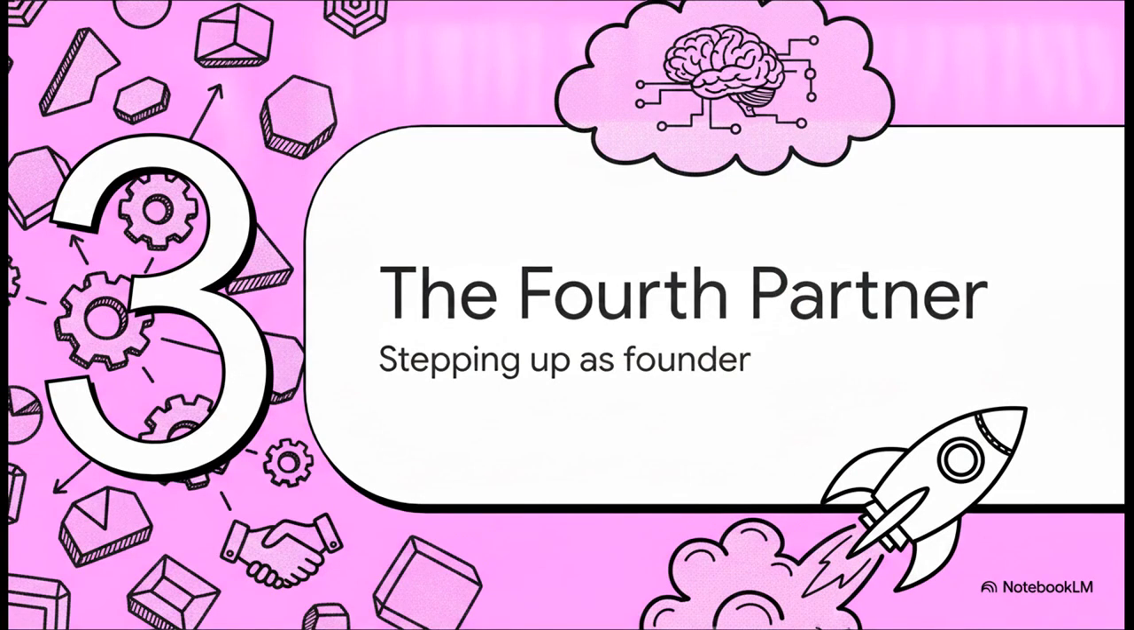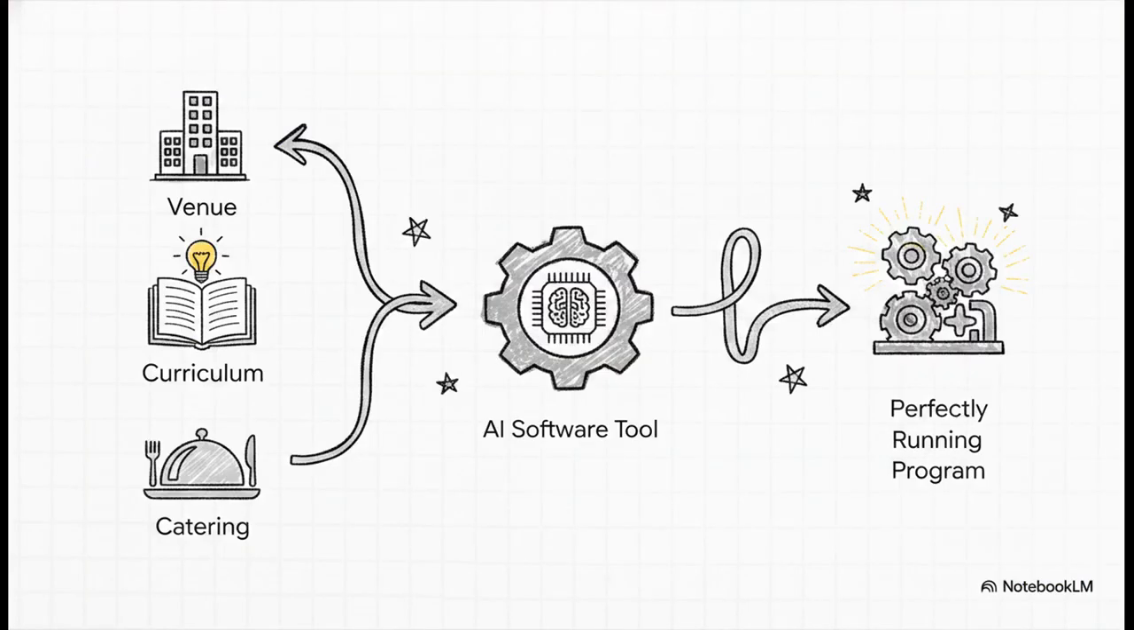All right, section 3, you are the fourth partner. This is where you step out of the shadows as just the broker and step up as a tech founder. Trace this logic with me. You've got Chamber Partner 1, bringing the venue, plus Chamber Partner 2, bringing the curriculum, plus Chamber Partner 3, bringing the catering. Now that's cute, but honestly, it's messy. All those nodes need to point to the fourth partner, which is you, and your AI software tool. By bringing your custom software into the mix, the final output is that the program runs better.